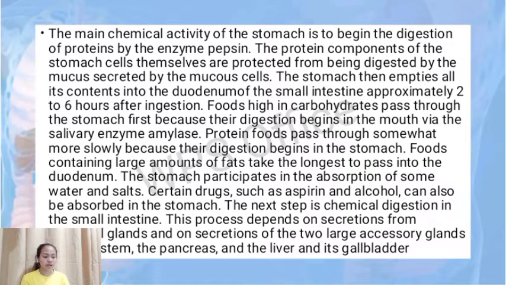The stomach then empties all its contents into the duodenum of the small intestine approximately 2 to 6 hours after ingestion. Foods high in carbohydrates pass through the stomach first, before their digestion begins in the mouth via the salivary enzyme amylase.